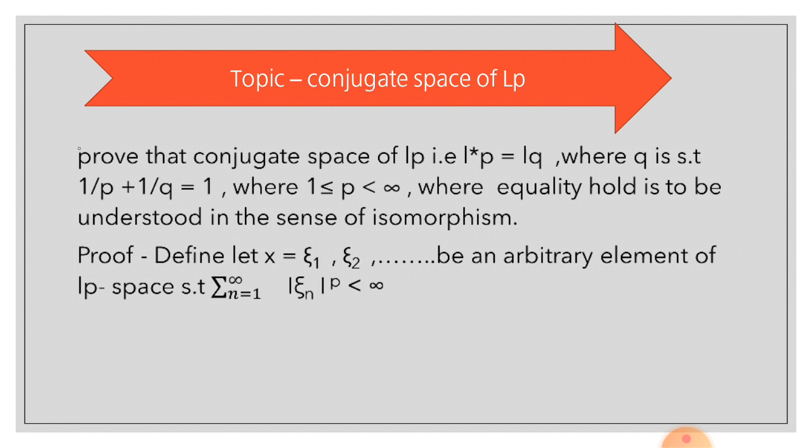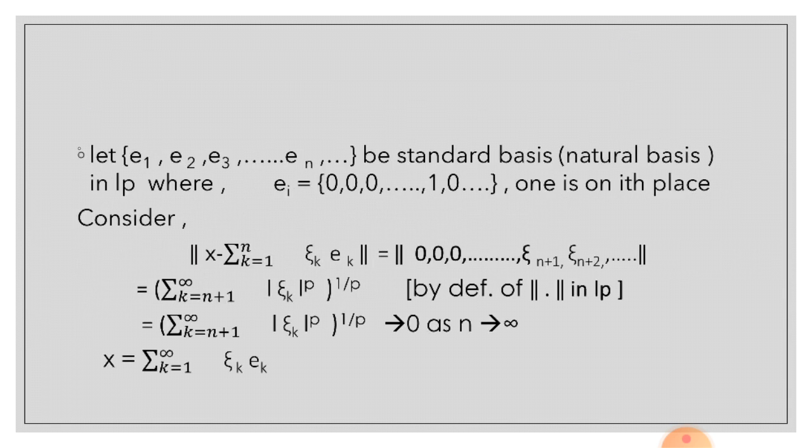Let x is equal to xi1, xi2 and so on be an arbitrary element of LP space such that summation n is equal to 1 to infinity mod of xi n raised to the power p is less than infinity. Let E1, E2, E3 up to En and so on be standard bases in LP, where Ei is equal to 0, 0, 0 up to 1, 0 and so on, where 1 is on the ith place.